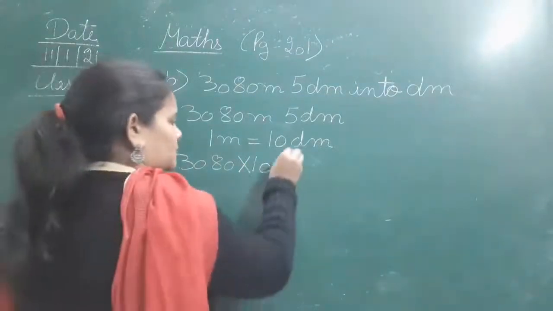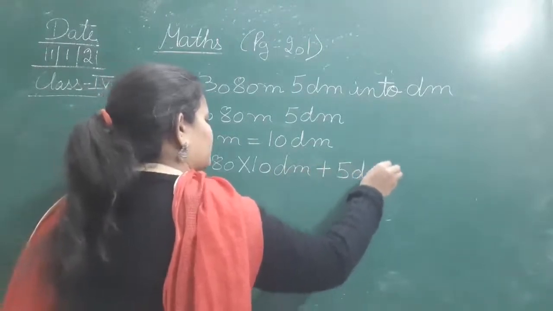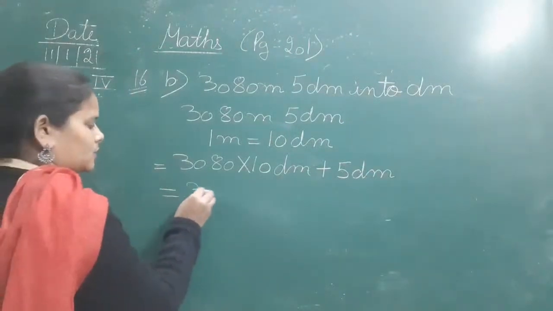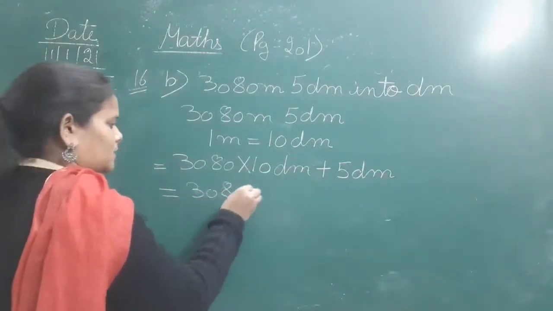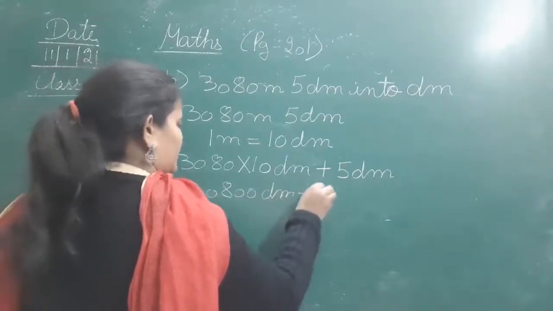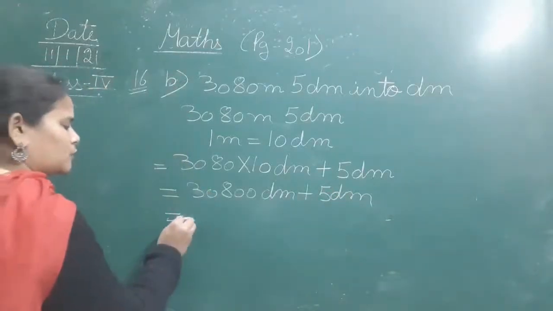So that will become 30800 decimeter plus 5 decimeter. Now just add them both and you will get